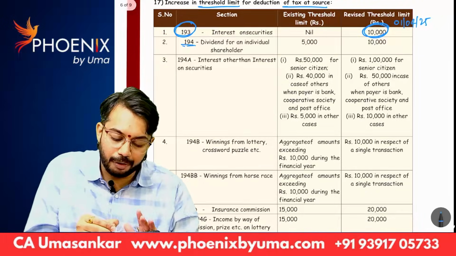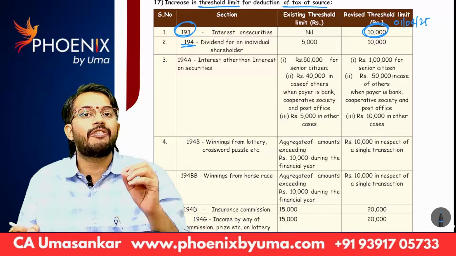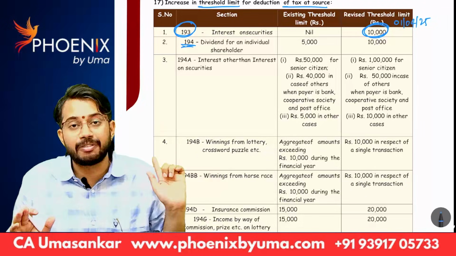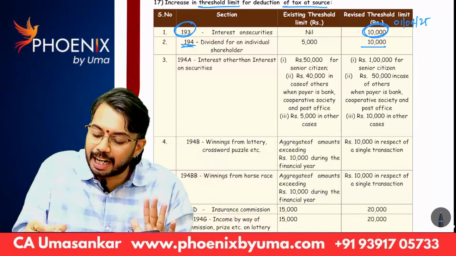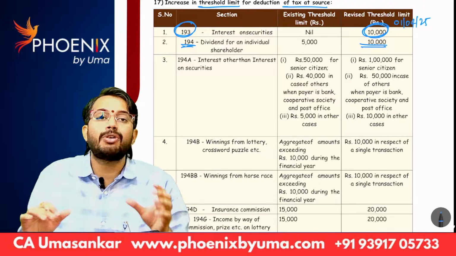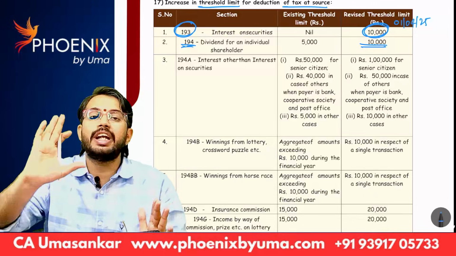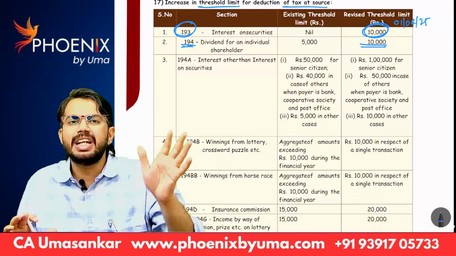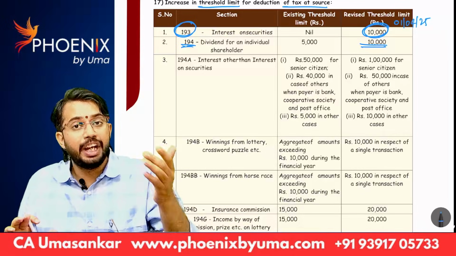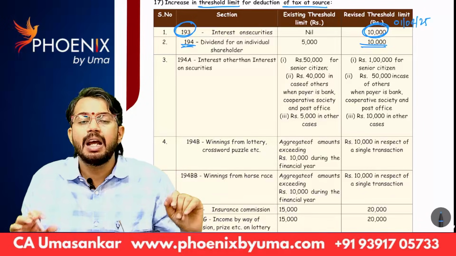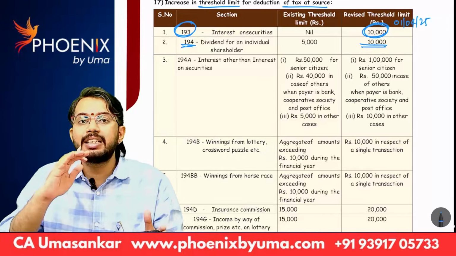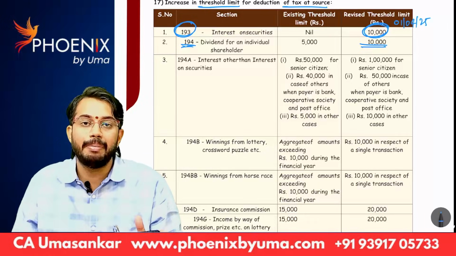Next, section 194, dividend. You know dividend, right? If the amount of dividend is up to 5,000 rupees, no TDS is required to be deducted. That is before 1st April 25. From 1st April 25 onwards, the threshold limit is 10,000 rupees. That means companies, before paying dividend, if the amount of dividend is up to 10,000 rupees, no TDS is required to be deducted. Again, some conditions are there. The amount should be paid to a bank account, individual or HUF. That criteria is there, but the threshold limit is increased from 5,000 to 10,000 rupees. Only if the amount of dividend is more than 10,000, then only TDS is required to be deducted.